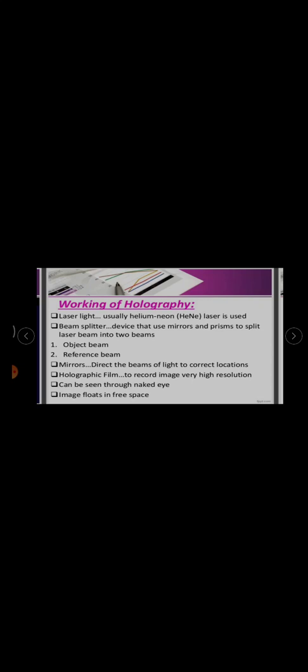Mirrors: they direct the beams of light to the correct locations. Holographic film: it records the image at very high resolution, and it can be seen with the naked eye. The image floats in free space like a virtual image.